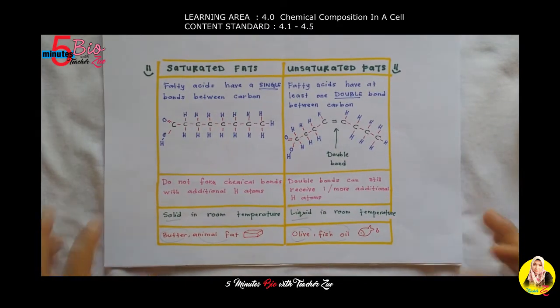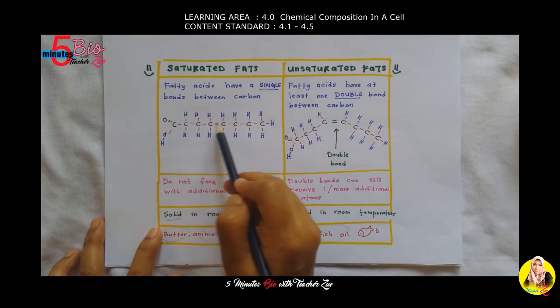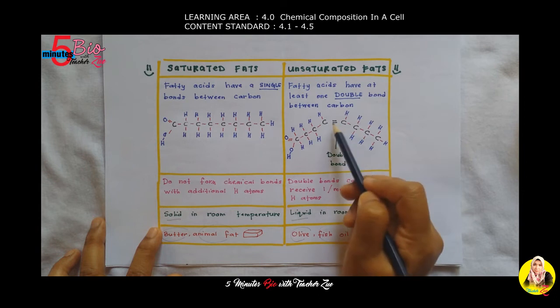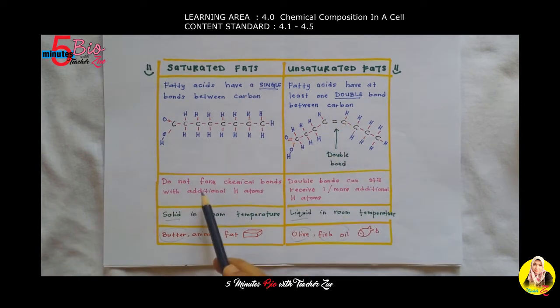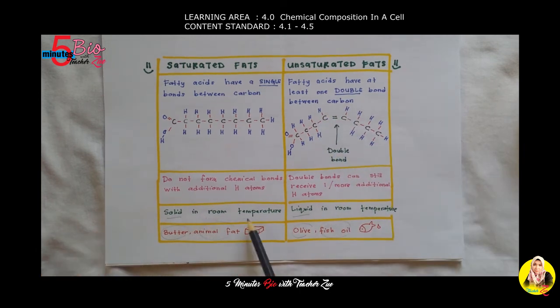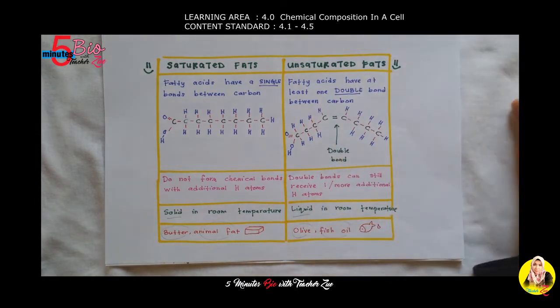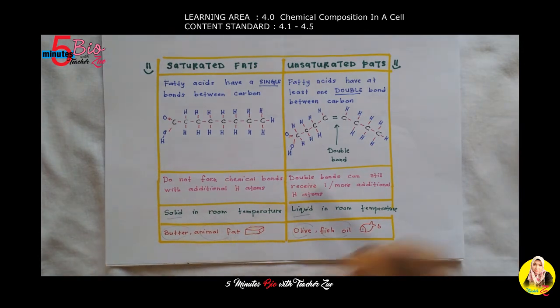Here, look at this. Saturated fats have single bonds between carbons. Unsaturated fatty acids have a double bond between carbons. Saturated fat cannot form chemical bonds with additional hydrogen atoms, and a double bond can still receive 1 more additional hydrogen atom. Saturated fat is solid at room temperature, but unsaturated fat is liquid like this at room temperature. Examples of saturated fat are butter and animal fat, and examples of unsaturated fats are olive oil and fish oil.